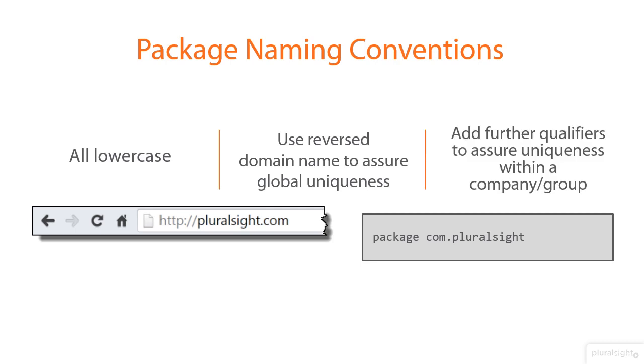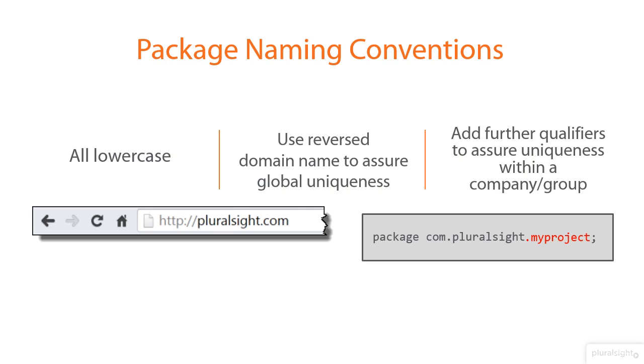And then what we want to do is add further qualifiers beyond that to assure uniqueness within an organization, in the case of a company or some group. If we're creating packages that belong to com.pluralsight, each of our individual packages would have another part to it that identifies some project. In this case, it's myproject. That's the simplest way to assure uniqueness: each project can have its own last part of the package name, and it stays unique.